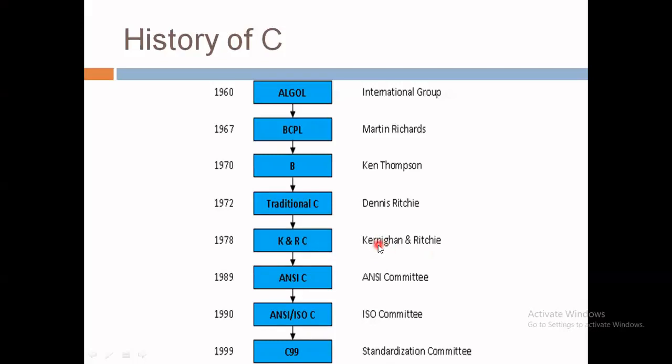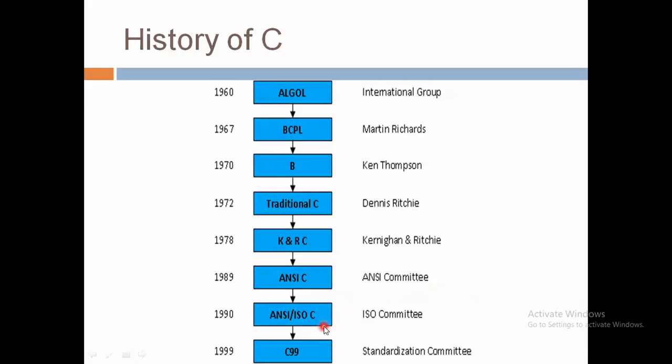After that, in the next version, the American National Standards Institute, ANSI, committee provided a modern comprehensive definition of C. The resulting definition, the ANSI standard or ANSI C, was declared later on in 1988 or 89. That is the ANSI C which we are currently using in our subject.